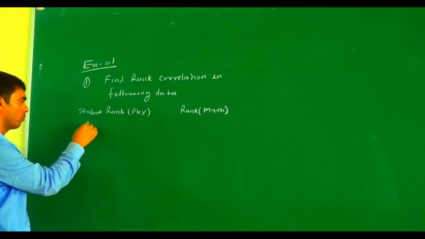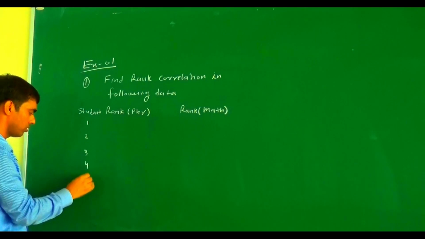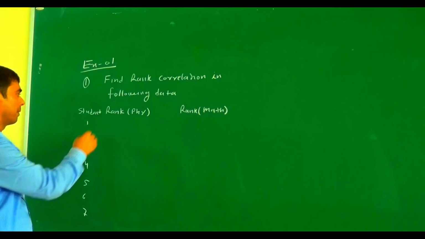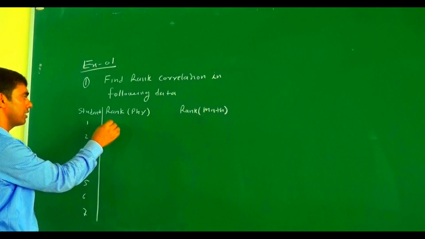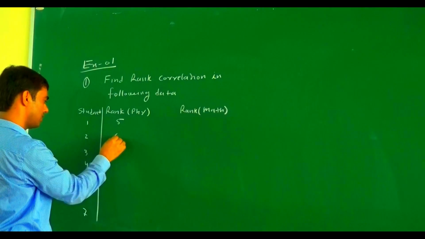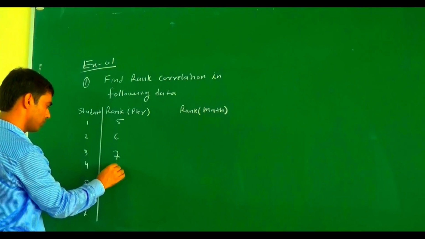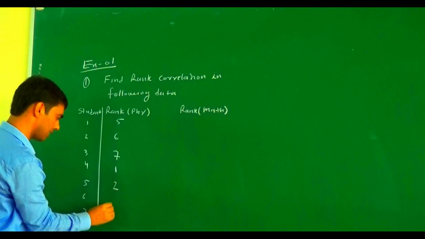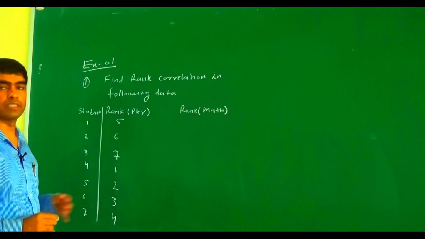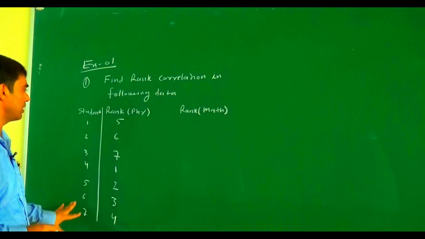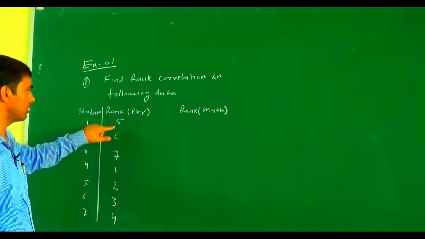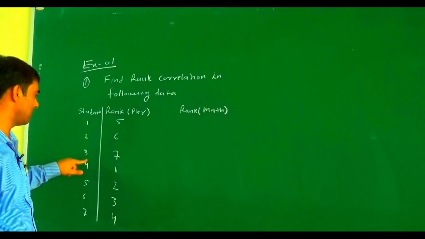So suppose there are 1, 2, 3, 4, 5, 6, 7 students. The first student got the 5th rank in physics, this one got the 6th rank, this one the 7th rank, this one the 1st rank, this one the 2nd rank, this one the 3rd rank, and this one the 4th rank in physics. So these are the 1st, 2nd, 3rd, 4th, 5th, 6th, 7th students.